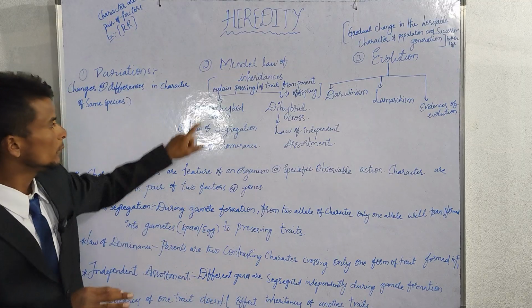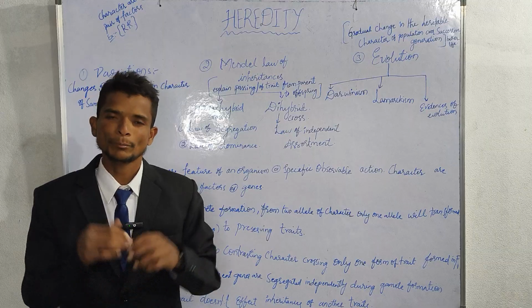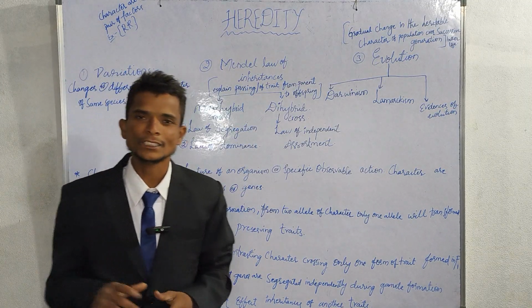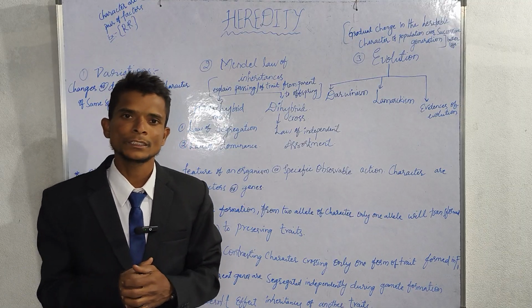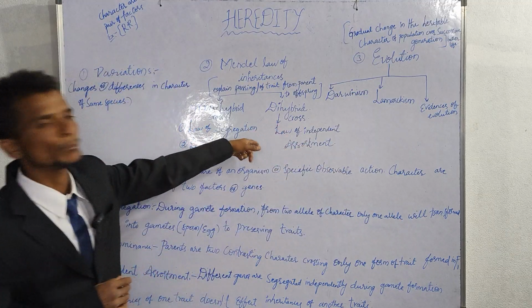And see here, in monohybrid cross we are taking into consideration my height from me to my son. And in dihybrid cross, we are taking into consideration two characteristics, like my height along with my color from me to my son. That one is a dihybrid cross.